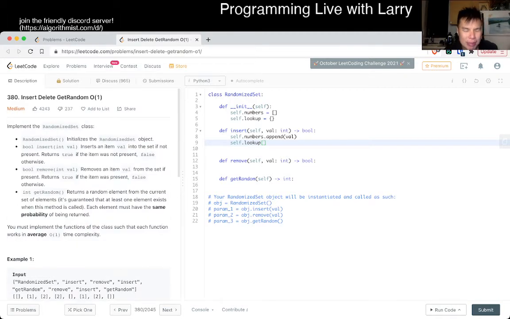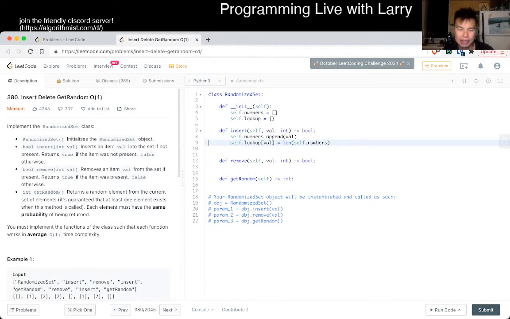Oh, I actually misread. Oh, I didn't misread, but I just read it again. Now I see. So insert to it if it's not present. Okay, so we got it. So then we can do something like this is equal to the length of self.numbers, right? Is that right, or am I off by one? Yeah, I'm off by one.